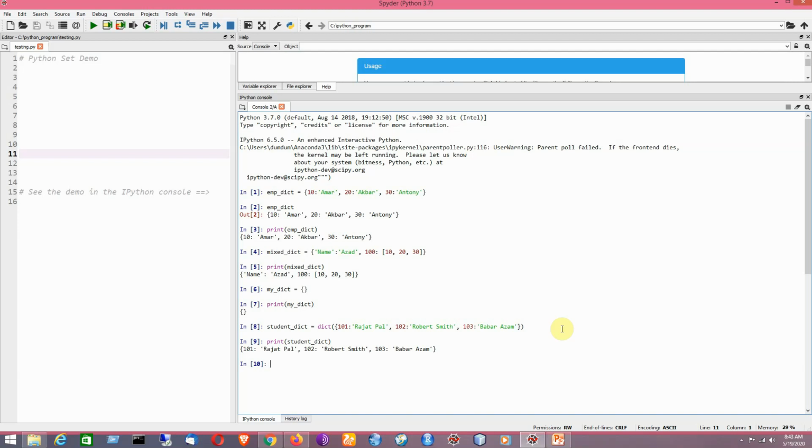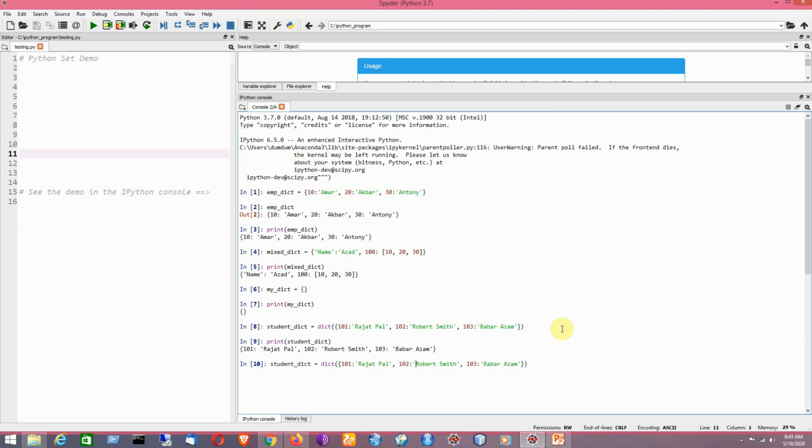Now I am going to make the same kind of dictionary by using a different concept where each element will be written as a pair. I will be using the DICT constructor, but here the earlier statement will be written in a different way. The element will now be written as a pair.